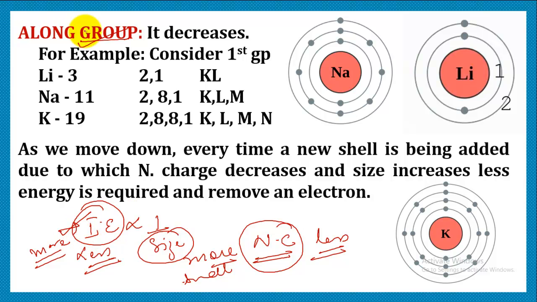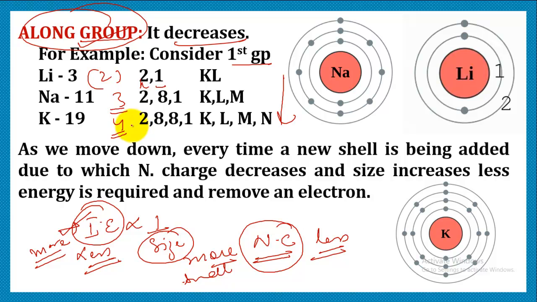So now let's start with group. What do we get to see in group? As we move down the group, the ionization energy decreases. Let's consider the first group: lithium, sodium, potassium. Let's write their configurations: 2,1; 2,8,1; 2,8,8,1. When we are moving down, we see that every time a new shell is being added. Lithium possesses only 2 shells, K and L, sodium possesses 3 shells, and potassium possesses 4 shells. So every time a new shell is being added.